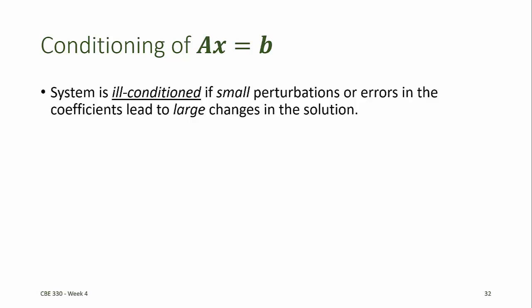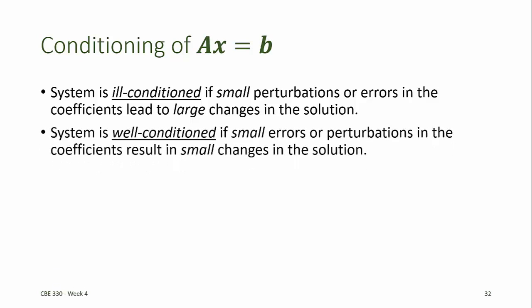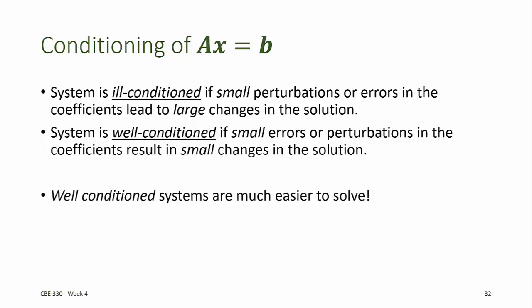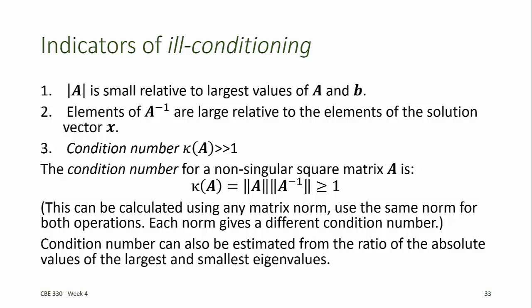One characteristic feature of systems that are poorly conditioned, that is, have difficulty converging, is that small perturbations or errors in the coefficients lead to large changes in the solution vector. If this is the case, then we call the system ill-conditioned. A system that is well-conditioned is one for which small errors or perturbations in the coefficients result in small changes in the solution. Well-conditioned systems are much easier to solve because the convergence leads us closer and closer to the true solution. Ill-conditioning can be described by multiple features that are easy to identify.